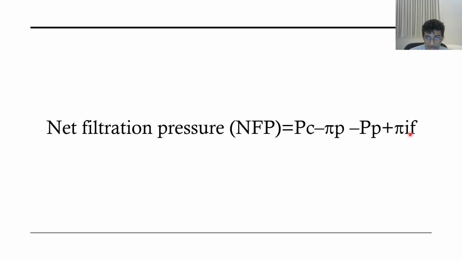You add them because they favor filtration, and you subtract the oncotic pressure in capillaries and the interstitial fluid pressure. If you get a positive value, then there is filtration. If you get a negative value, there is reabsorption.